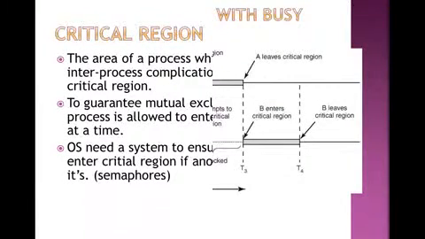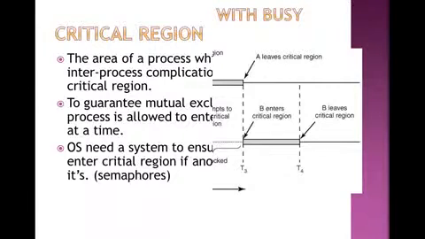So what do we mean by the critical section or critical region? Any area of a process which is sensitive to inter-process communication, that is any area within the region of inter-process communication, is known as the critical region. To guarantee mutual exclusion, only one process is allowed to enter its execution.